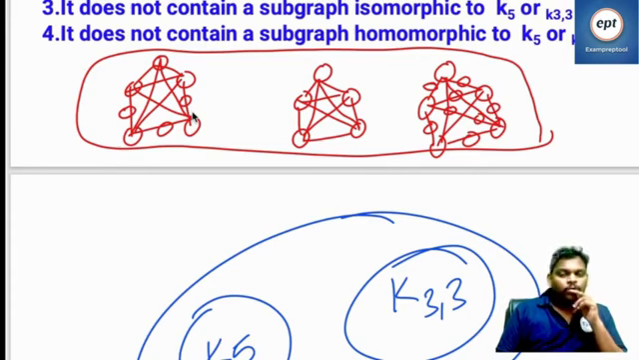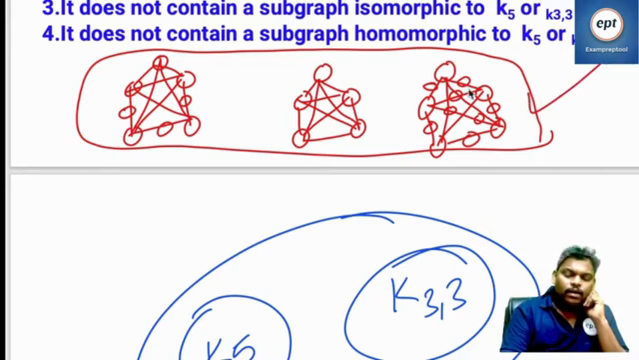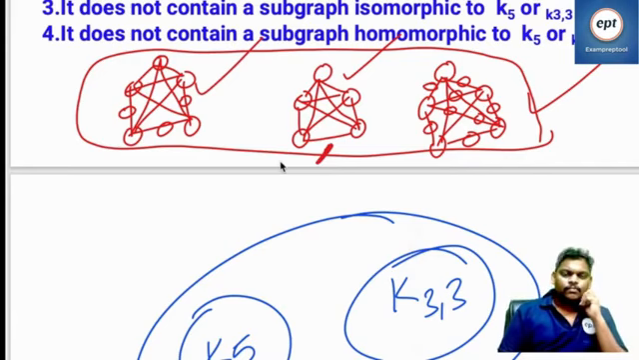Which one is homomorphic to K5? All. Homomorphic will cover isomorphic also. Isomorphic doesn't cover homomorphic. See this one, these all are homomorphic. The isomorphic is only this one. Homomorphic is a superset, and isomorphic is a subset.